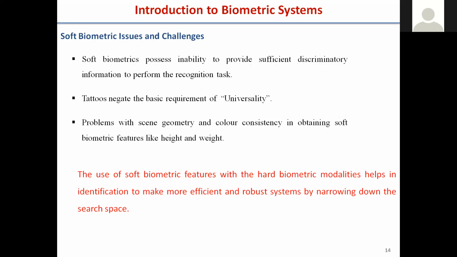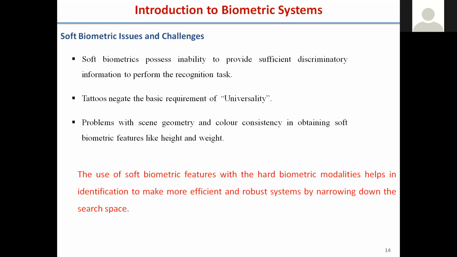Then there are some soft biometric things. Soft biometric things are like your height, your hair color, your weight. All these are basically soft biometric things. The only concern with soft biometrics is that they are not very distinct. We already said there is one constraint, that it should be distinct. The discriminative information is very less as compared to the other biometric traits.